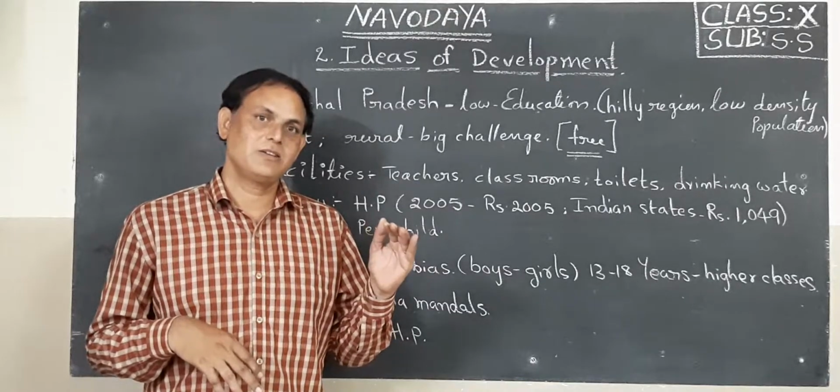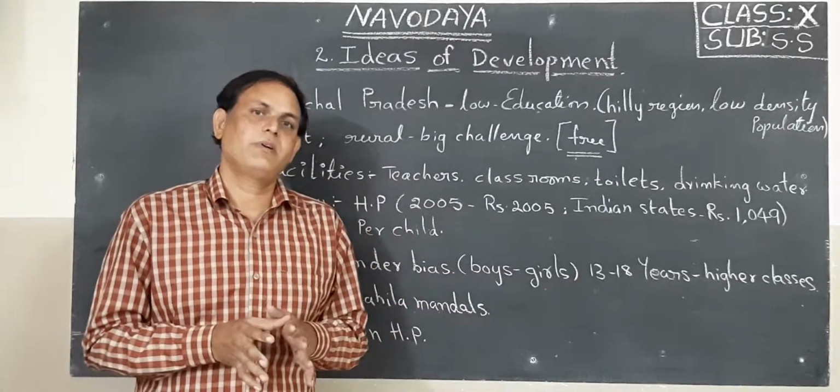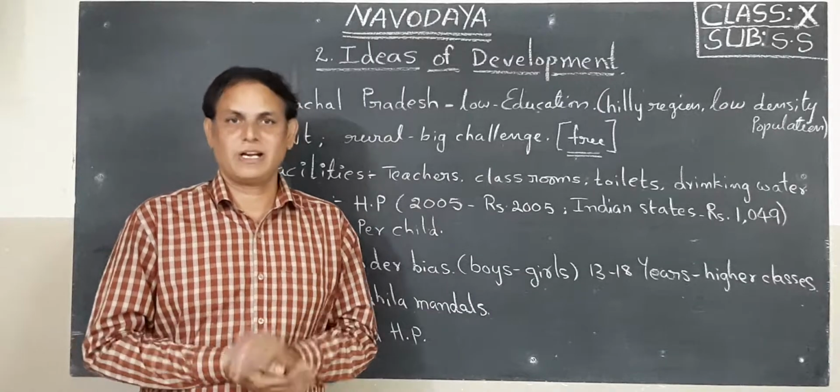These are all the states of our country, children.